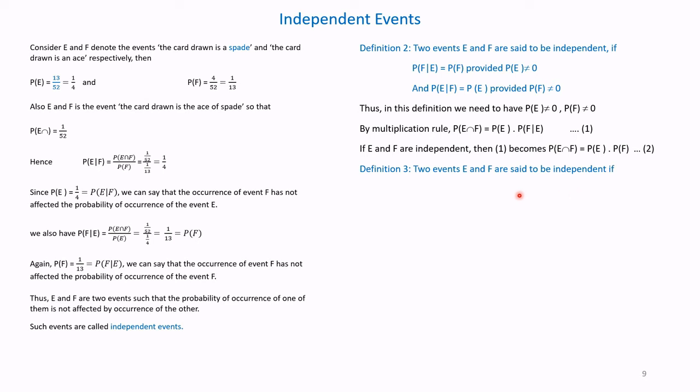Definition number 3. Two events E and F are said to be independent if P of E intersection F is equal to P of E into P of F.